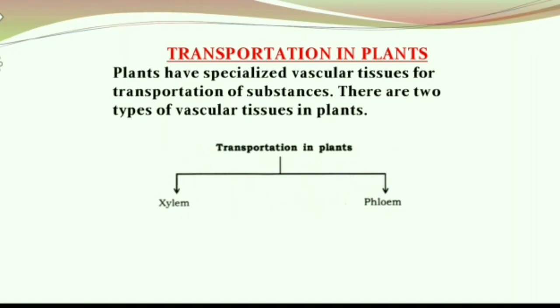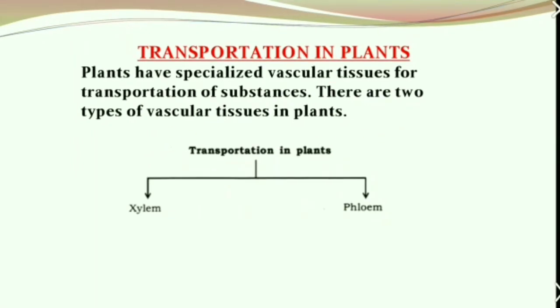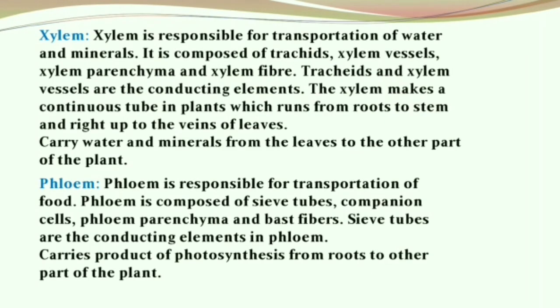Moving to today's first topic of discussion, transportation in plants. Plants have specialized vascular tissues for transportation of substances. There are 2 types of vascular tissues in plants. Therefore, transportation in plants occurs either through the xylem tissue or the phloem tissue. Now let's discuss xylem and phloem in detail.